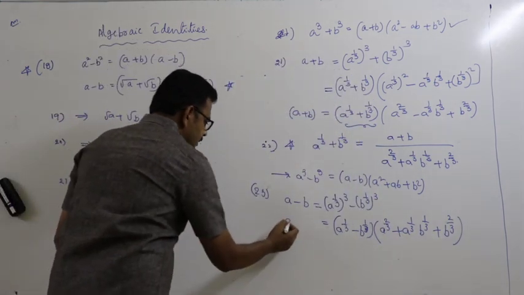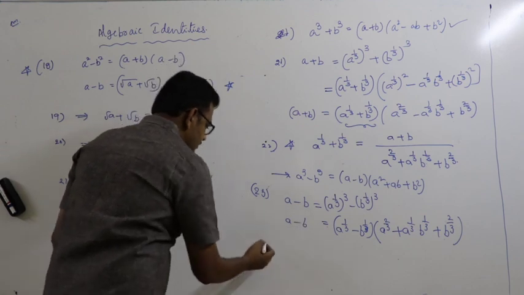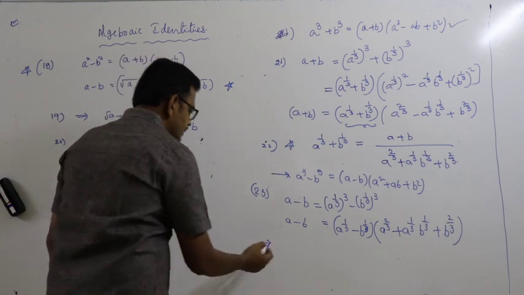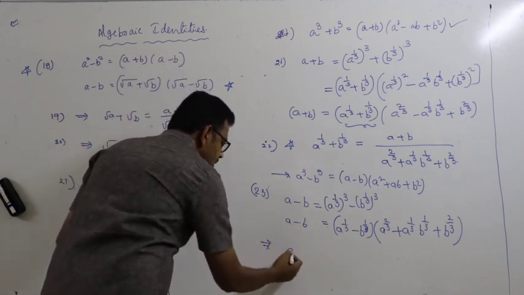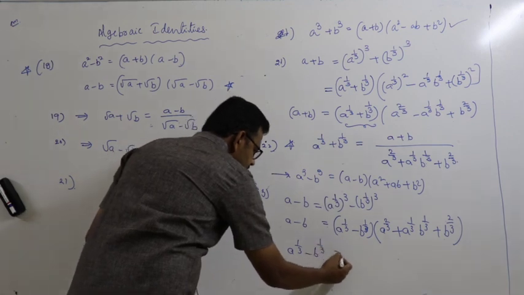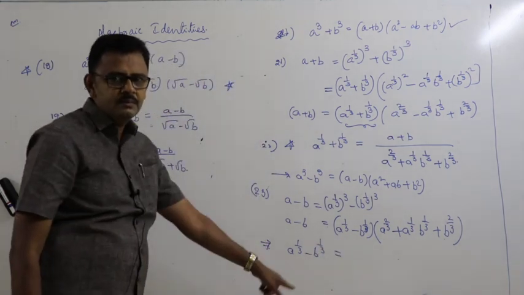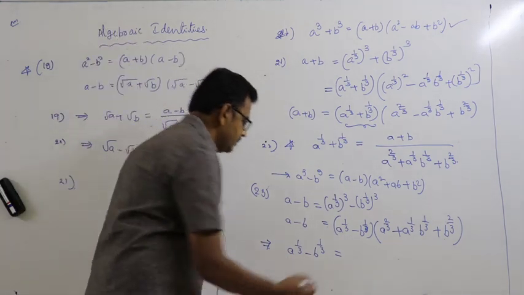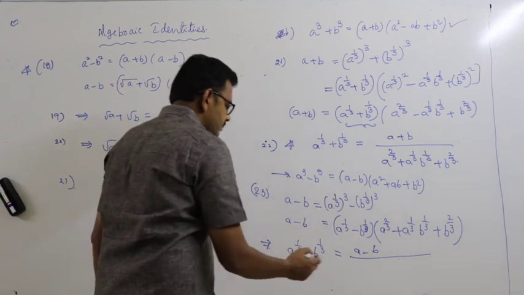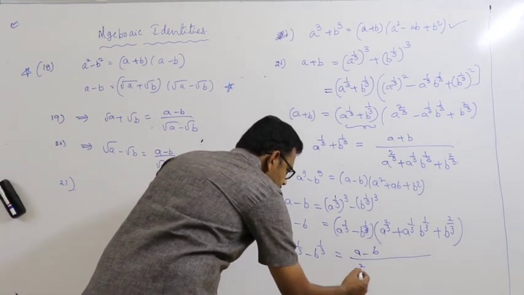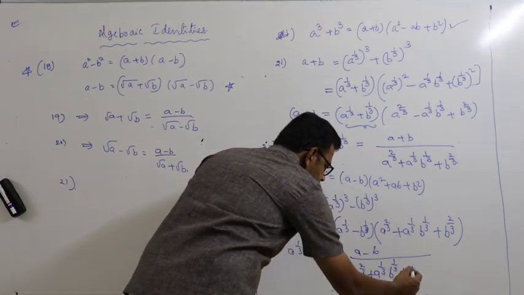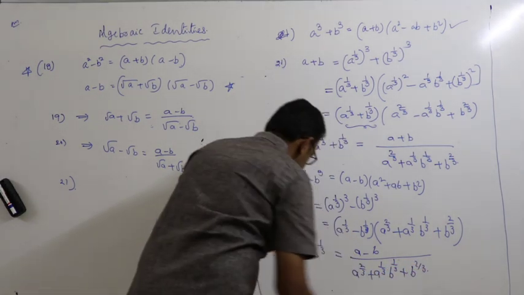So this is a minus b, which implies a power 1 by 3 minus b power 1 by 3 is equal to a minus b by a power 2 by 3 plus a power 1 by 3 b power 1 by 3 plus b power 2 by 3.